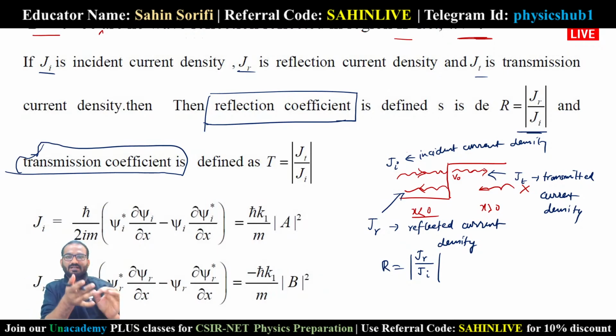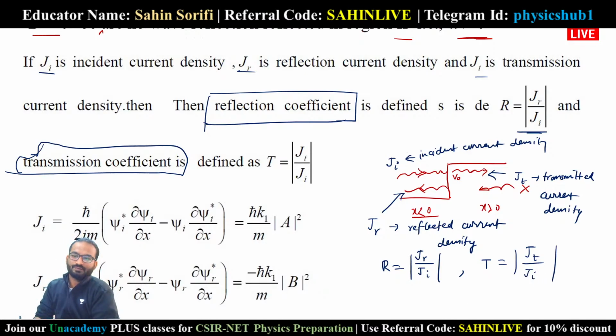So the incident wave is like 100%. From the 100%, some portion of the wave is reflected, so it will be less than 100%, and some of the wave is transmitted, so that will also be less than 100%. Accordingly, we define two things. One is the reflection coefficient, that will give you the percentage of reflection, and another is T, the transmission coefficient, that will give you the amount of transmission, JT by JI.